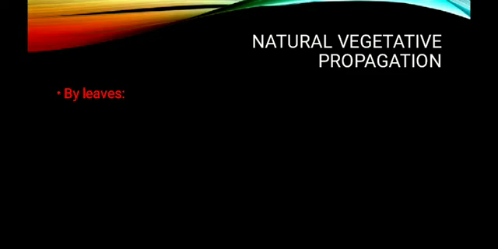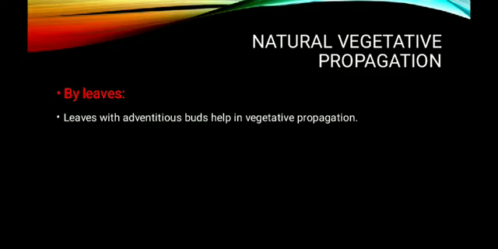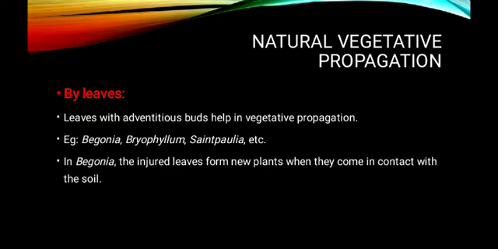Here the next one is vegetative propagation by the help of leaves. Leaves are actually meant for photosynthesis, and sometimes modified leaves are involved in vegetative propagation. So leaves with adventitious buds help in vegetative propagation. Examples are begonia, bryophyllum as well as cynepolia. Specifically in begonia, the injured leaves form new plants when they come in contact with the soil. So the injured leaf forms a new plant. That is a very unique feature found in plants such as begonia.